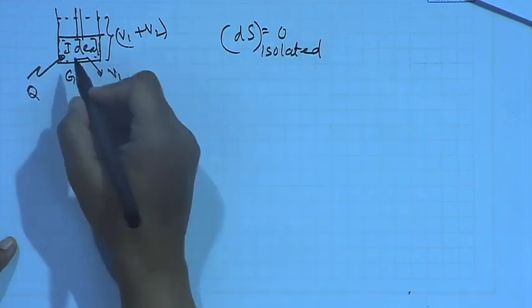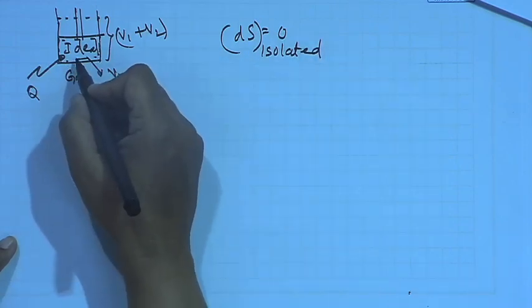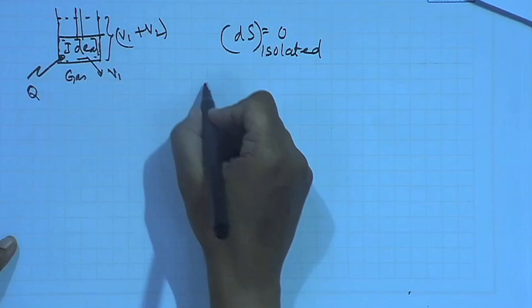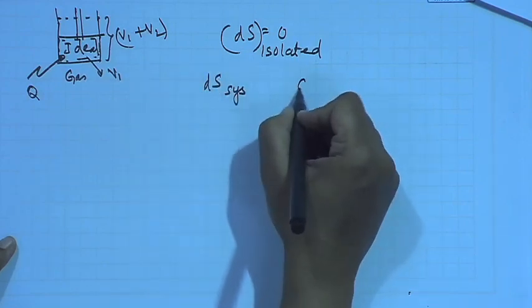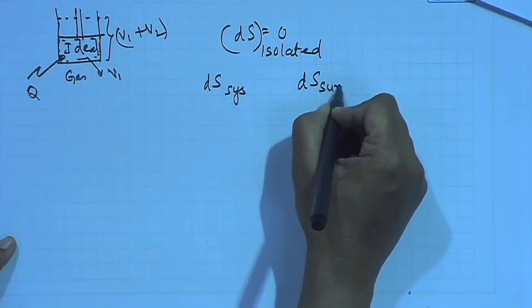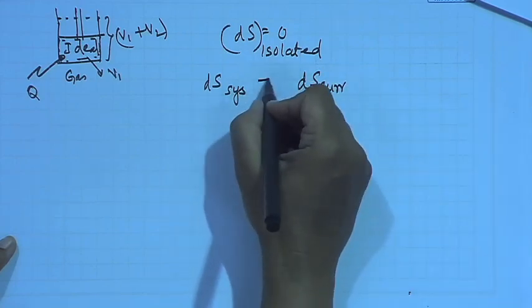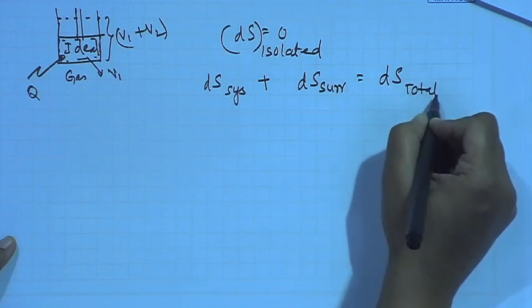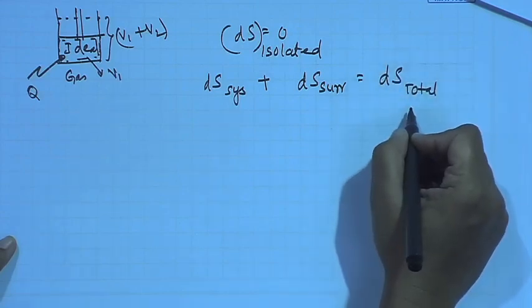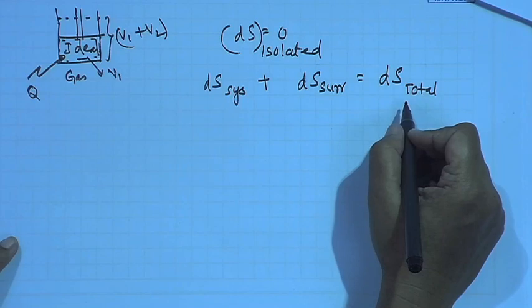In order to calculate the entropy change, I need to find out the ds of this system and the ds of the surroundings, and then the sign of the total ds is going to decide whether the process is going to be reversible or not.